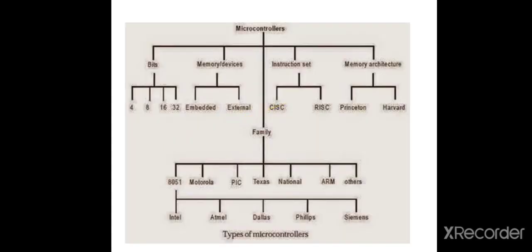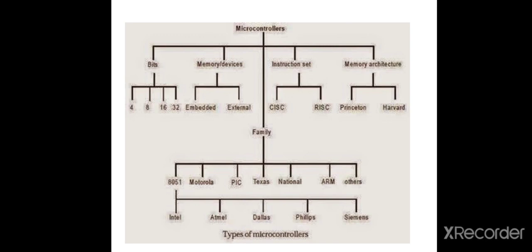First, types of microcontroller according to different categories: according to bits, according to memory or device, according to family, according to instruction set, and according to memory architecture. According to bits, the types are 4-bit microcontroller, 8-bit microcontroller, 16-bit microcontroller, and 32-bit microcontroller.